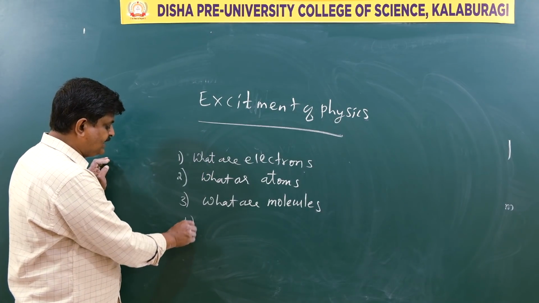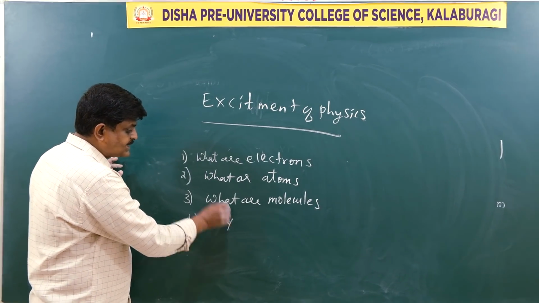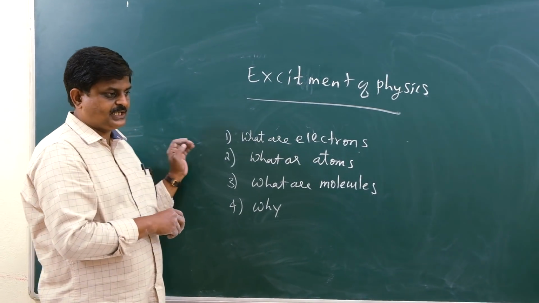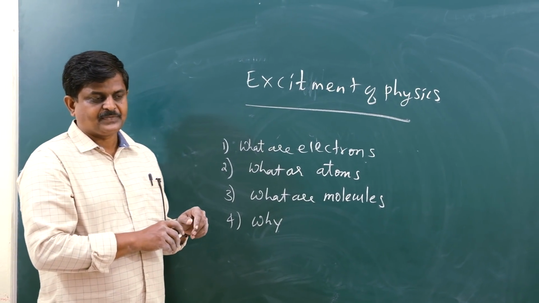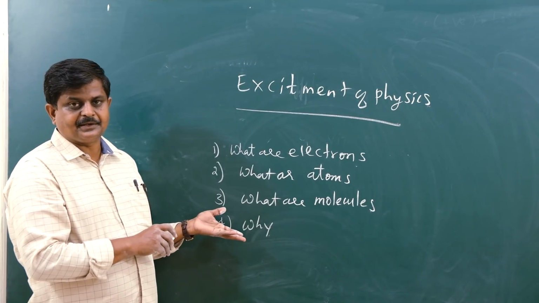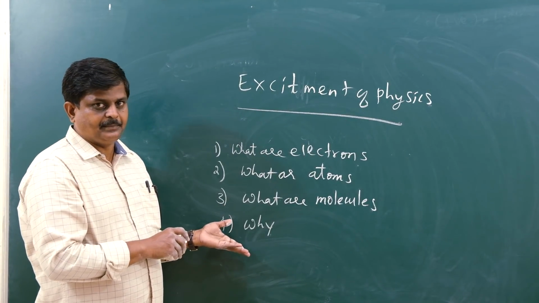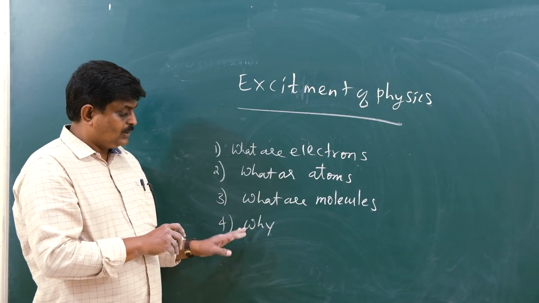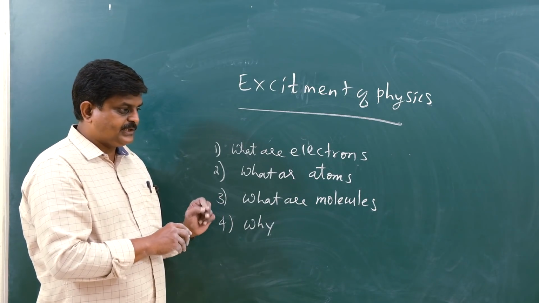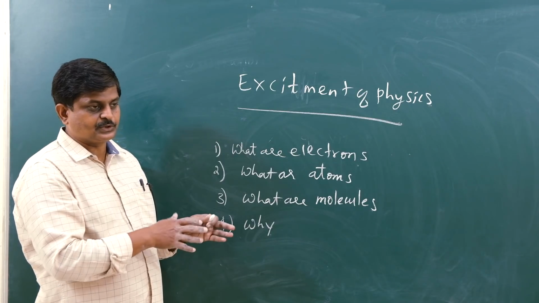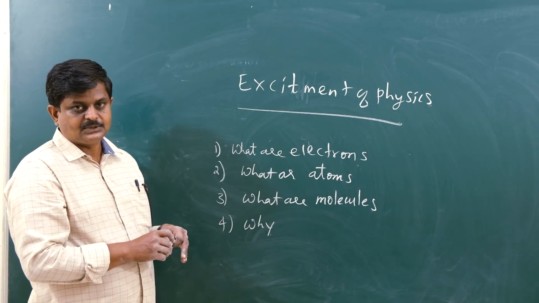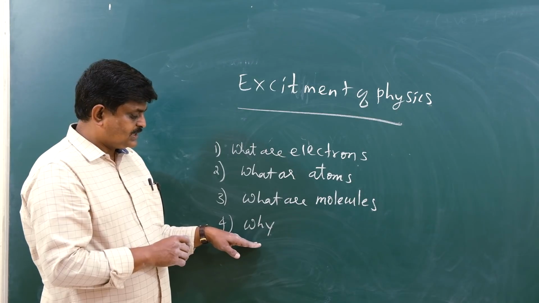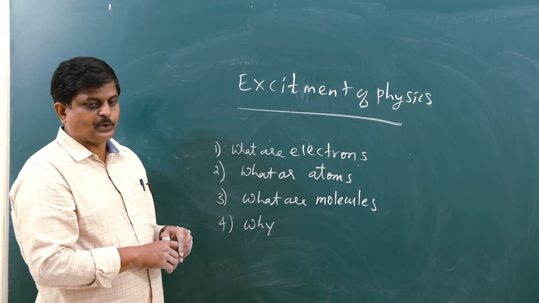And why is the color of the sky blue? I hope you have studied the scattering of light: Rayleigh scattering, Mie scattering, Raman scattering. Just see all these: why the color of the sky is blue, why oceanic water is blue. Answers to such questions you can get in the field called physics.